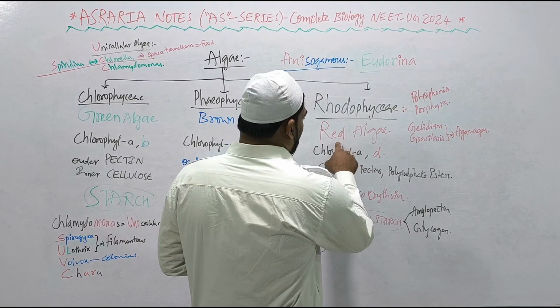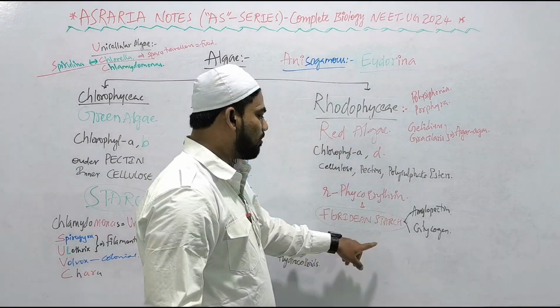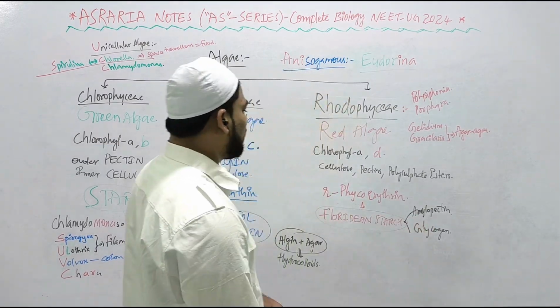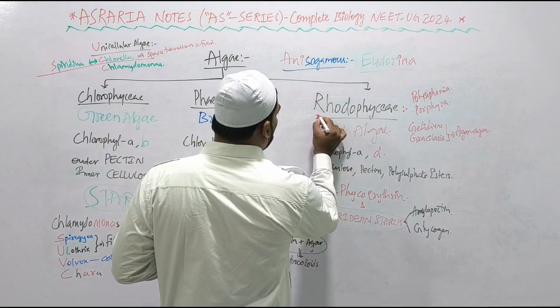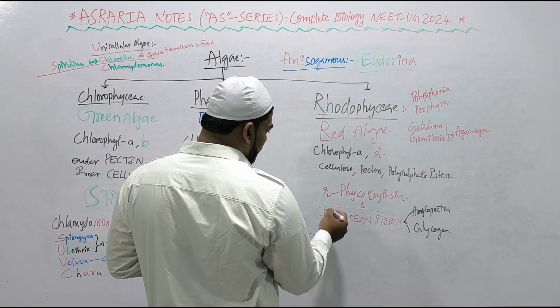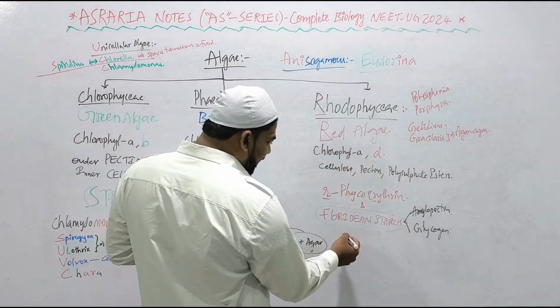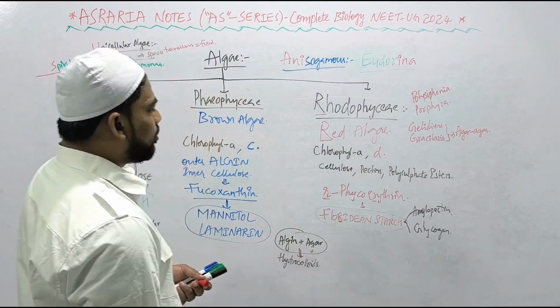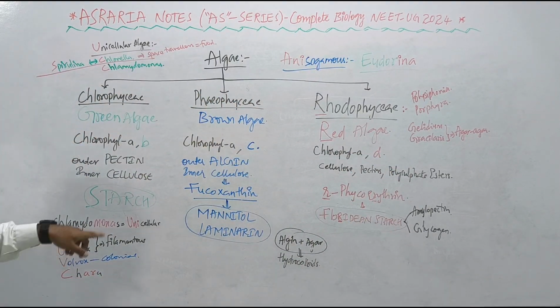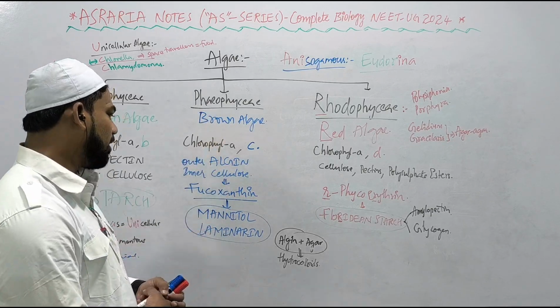Whereas the food stored material in the red algae is Floridian starch, and it is similar to amylopectin and glycogen, right? In red algae remember R: Rhodophyceae R, red algae R, phycoerythrin R, Floridian starch R, right? Understand? So remember R like this. In green algae the stored food is starch, and what remains is mannitol and laminarin, which is in brown algae, okay?